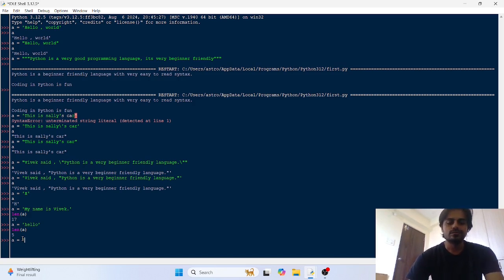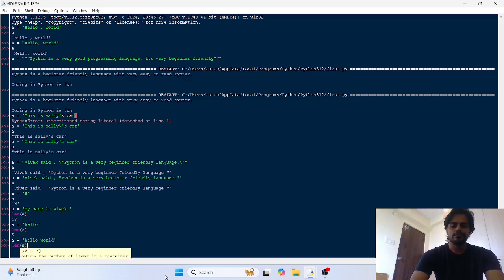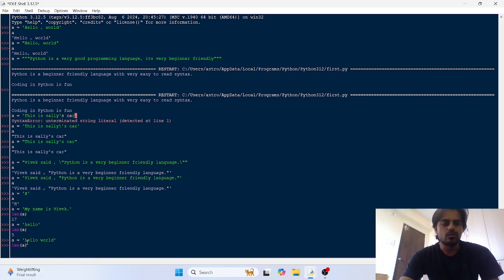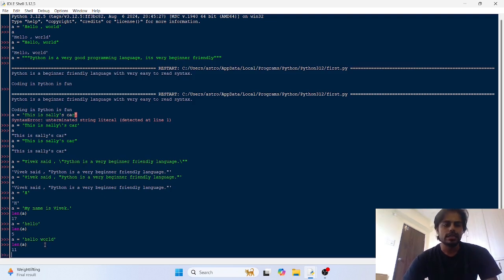a equals hello world. So len of a would be 1, 2, 3, 4, 5, 6, 7, 8, 9, 10, 11. So it would be 11. So len of a would be 11 for hello world. Python is also counting this space as a character, so you have to keep this in mind.